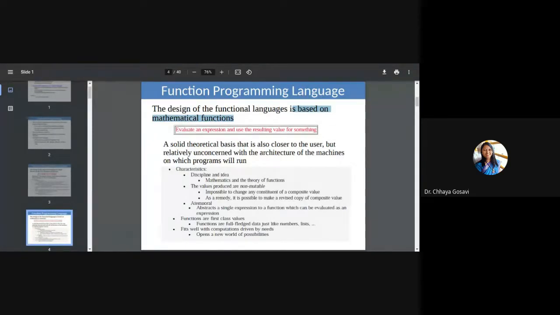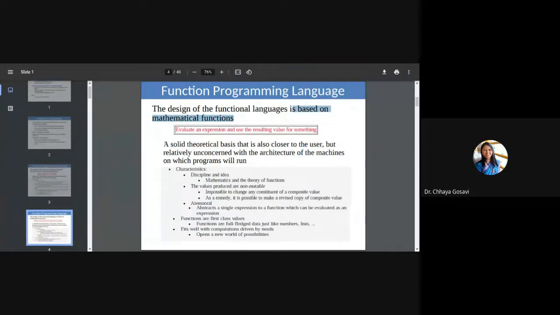Okay, we'll come to that point. It just evaluates an expression and uses the resulting value for something. It is an expression, it is not the statement x plus y. You just perform that operation and that value you may use as an input for another expression.